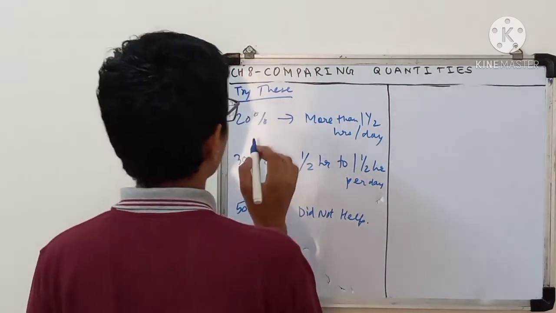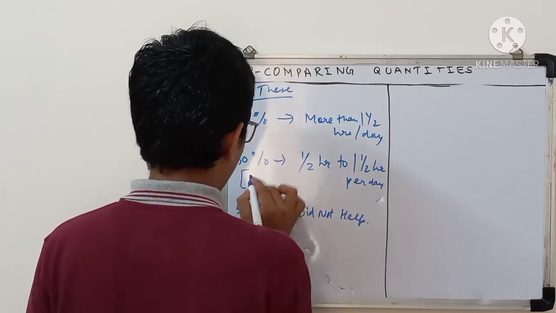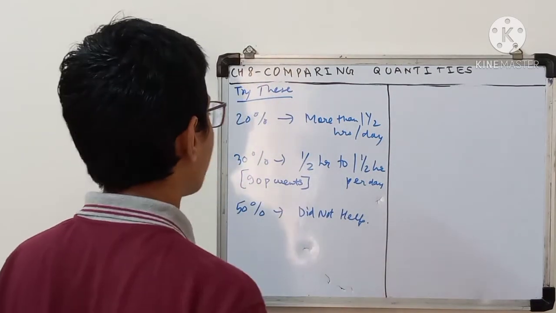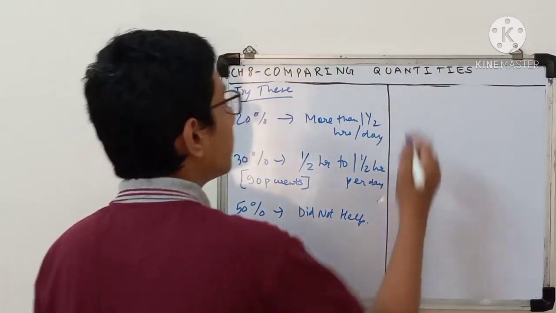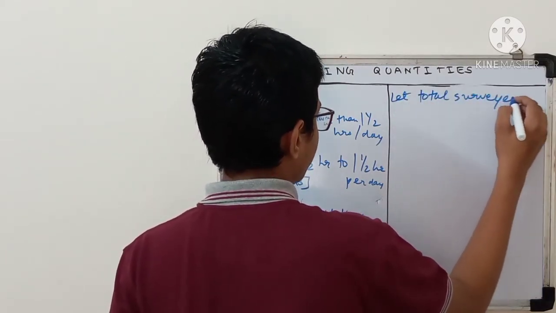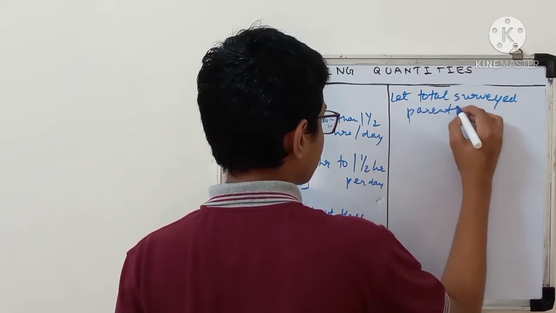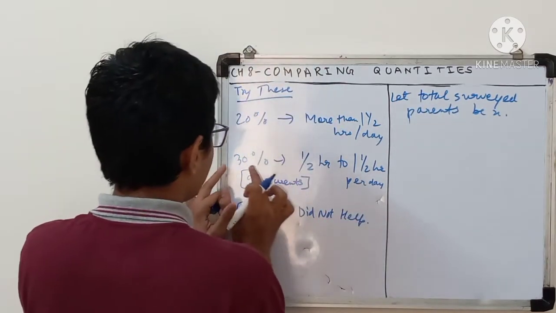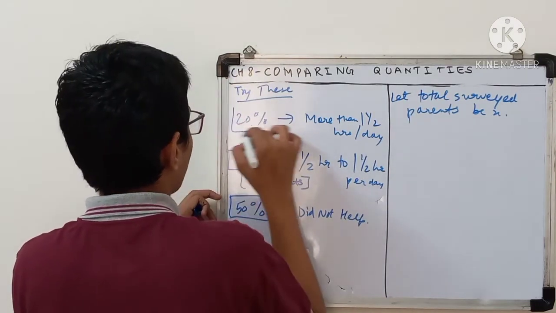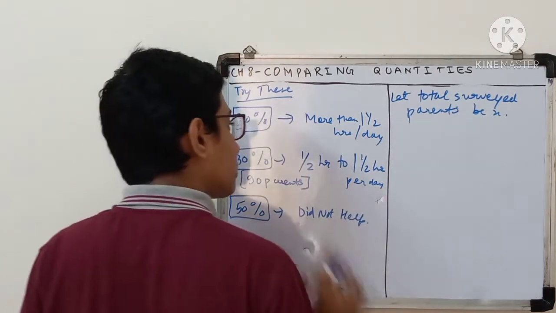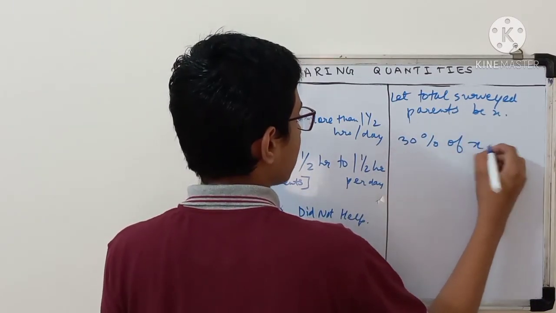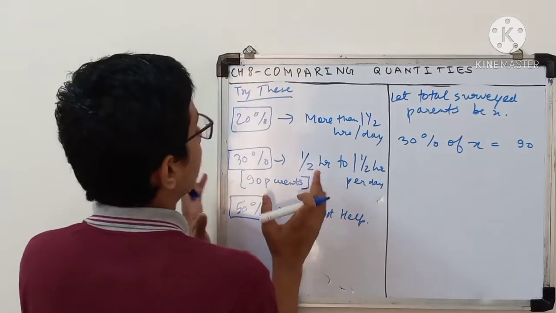And one more thing is given in this case, that there are 90 parents who do such a thing. So what do you have to think? First you have to find out the total number of surveyed parents. How to find? Suppose the total surveyed parents be X. Now you can see, 30% of whom is it? These 30%, 50%, 20%, they are with respect to whom? The total number of parents who were surveyed. So I can write 30% of X is equal to 90,